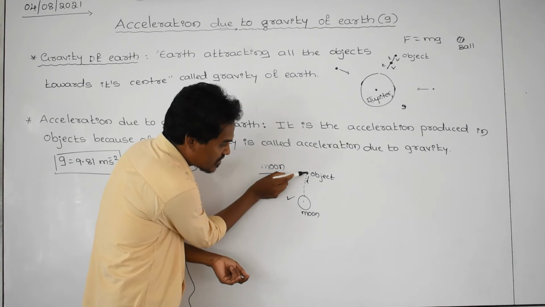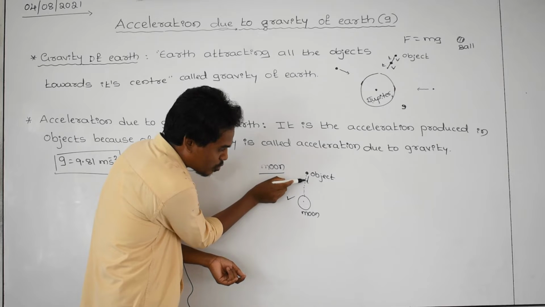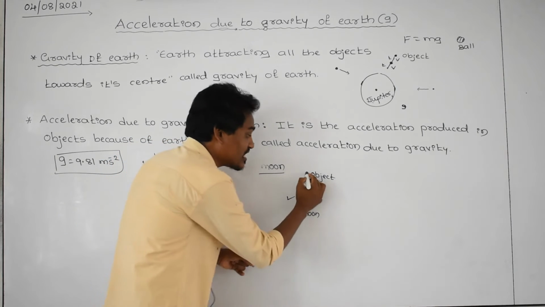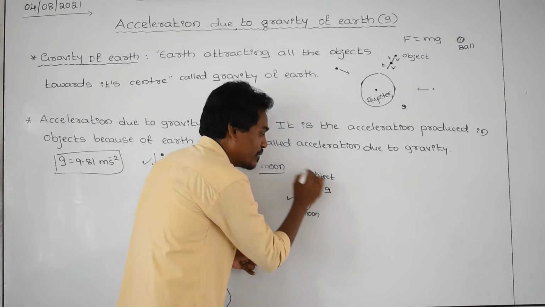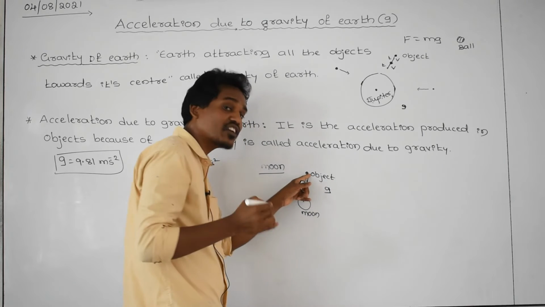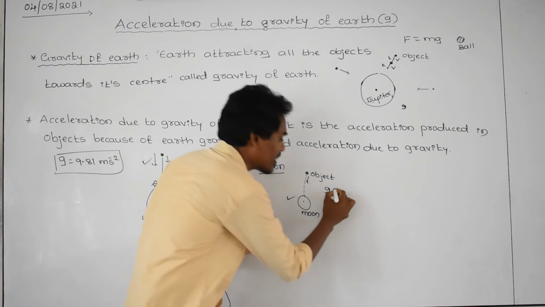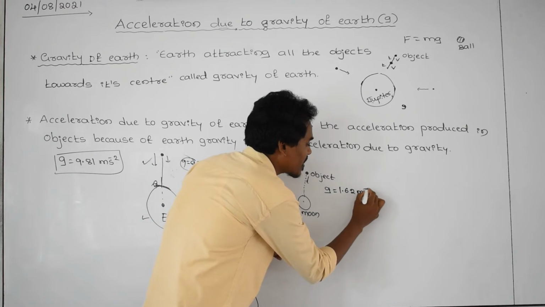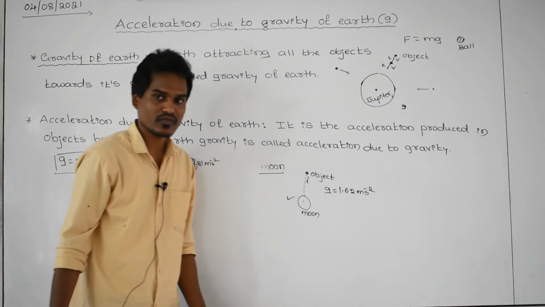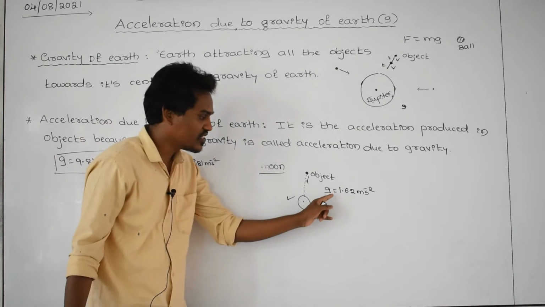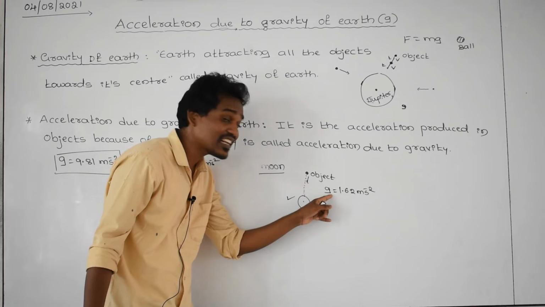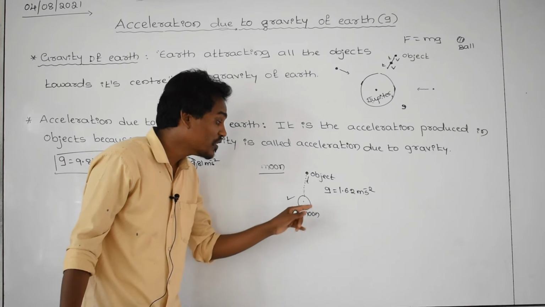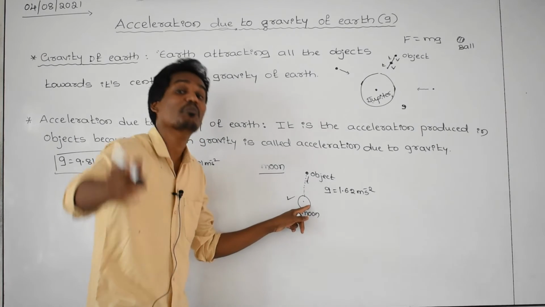Whenever this object is accelerating towards the center of the moon, if you calculate the acceleration produced in the body, how much are you getting? 1.62 meter per second square. This is g, acceleration produced in the body due to not earth, moon.